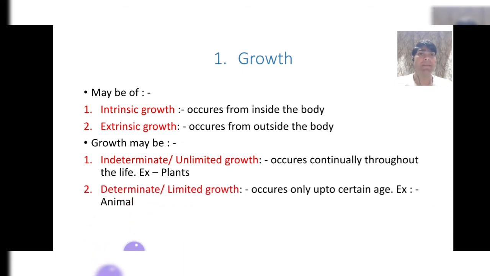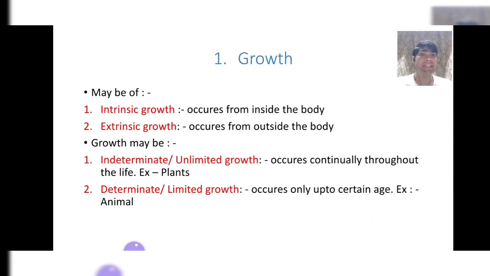The second type is determinate or limited growth, meaning when growth occurs only up to a certain age, it is called determinate or limited growth. Such type of growth can be seen in animals. For example, a human being can grow up to 18 to 20 years only.